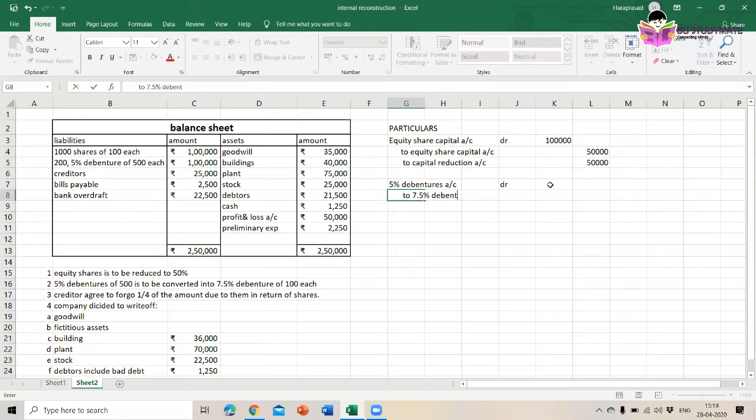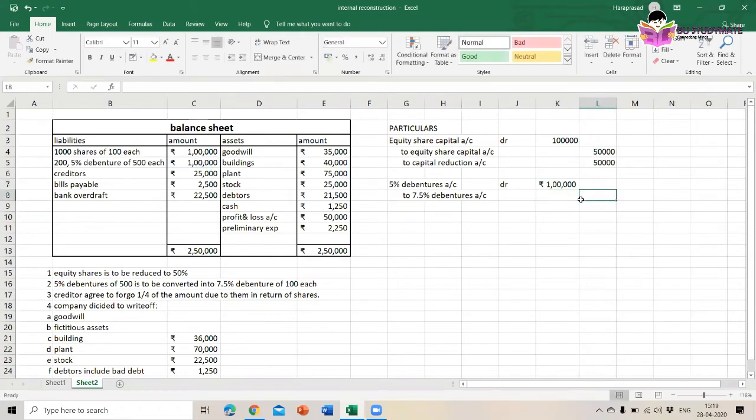Okay, how much? This first debenture is rupees 1 lakh, and here we are reducing to 100 each. This means 200 into 500 is 1 lakh. Now 200 into 100 is 20,000 rupees. Okay, and the rest of the 80,000 rupees is to be written in capital reduction account.